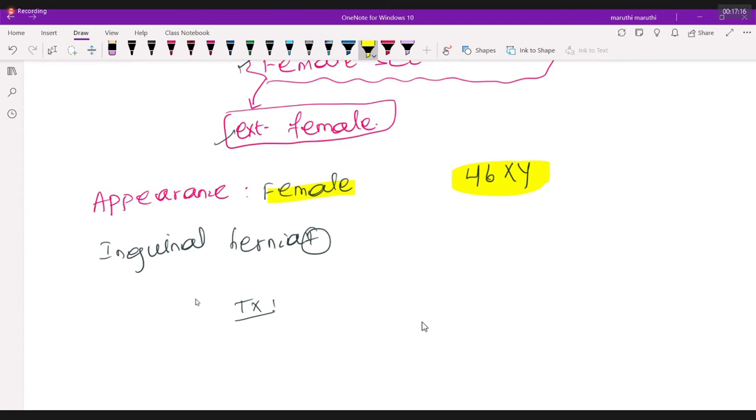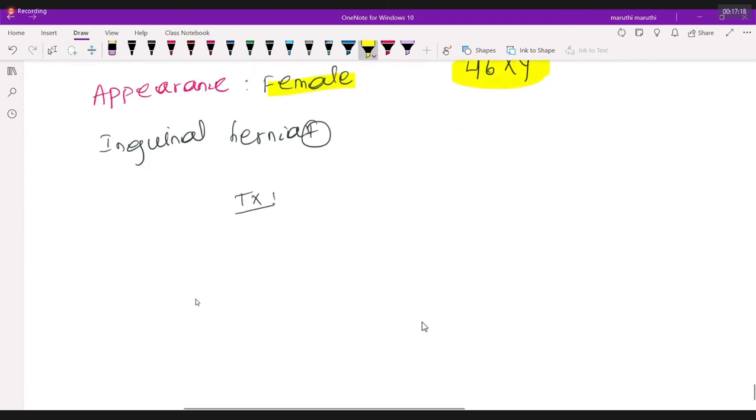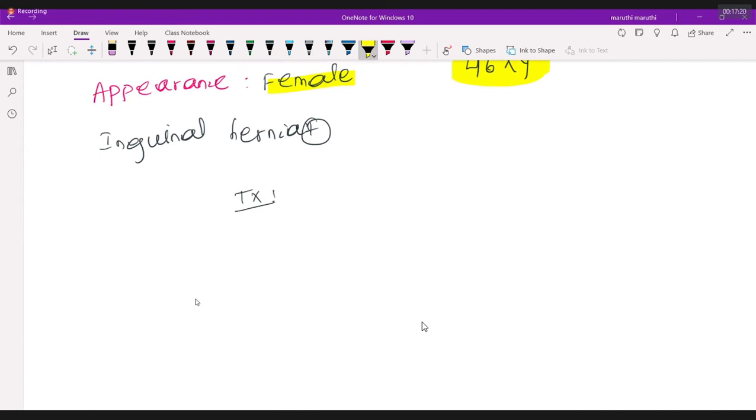So how exactly is this person going to survive? Can you take the testosterone receptor and put it in every cell? Is it possible? No. If it is not possible, will you let that person be a male or a female? You let that person be a female.